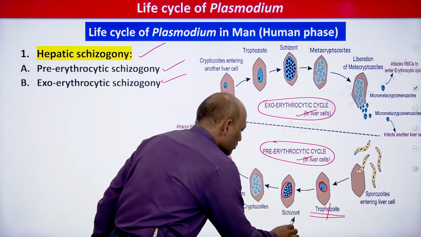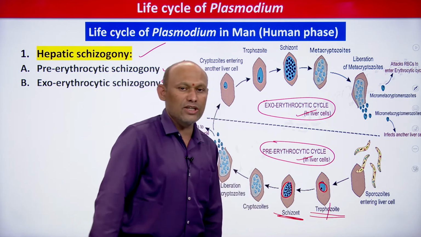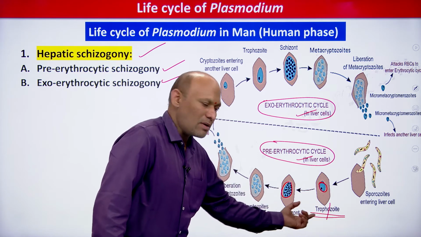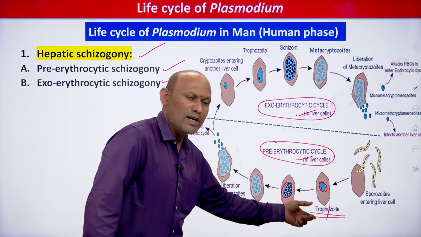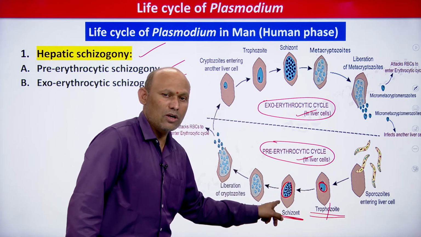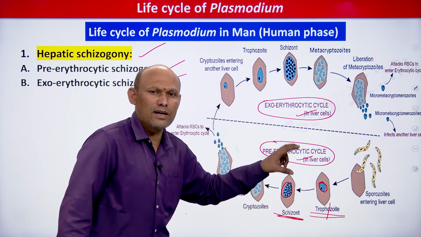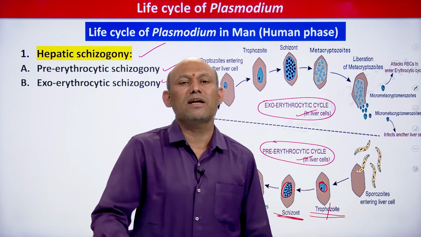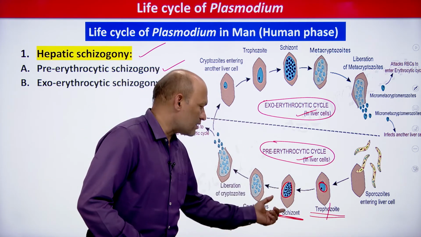Always, my dear students, you need to remember one thing. Whenever you come across the word trophozoite, that is the feeding stage, always uninucleate. So trophozoite transforms into schizont by undergoing nuclear fission or nuclear division, students, right. Cytoplasmic division has not taken place here. So a large number of multinucleated parasitic stages are formed, and this multinucleated parasitic stage which is formed inside the hepatocyte is called schizont, student, right.